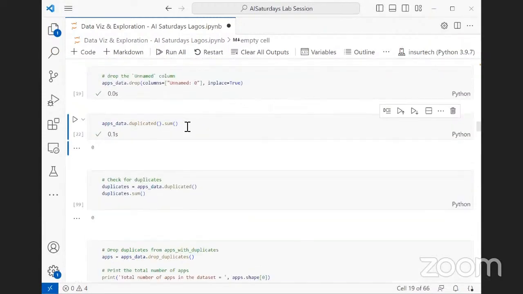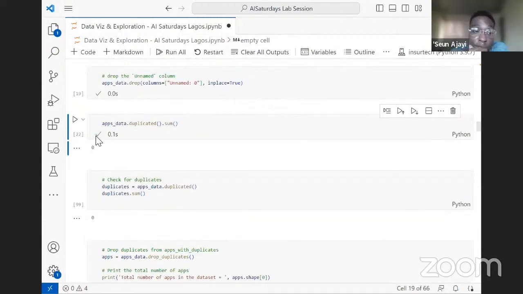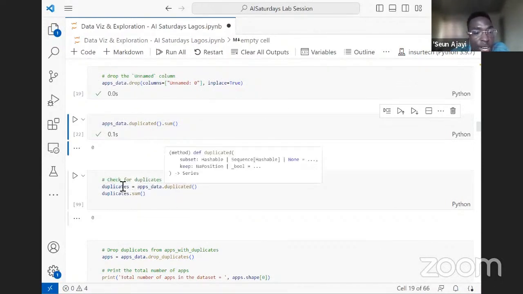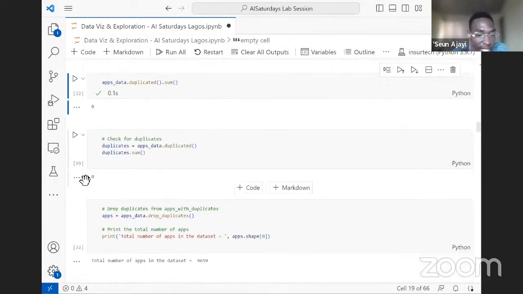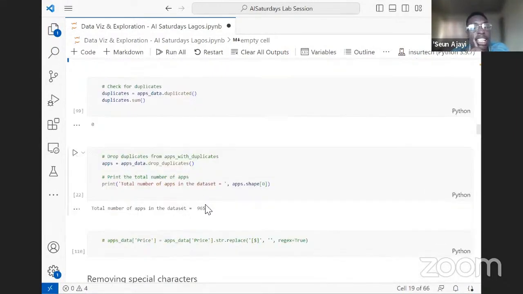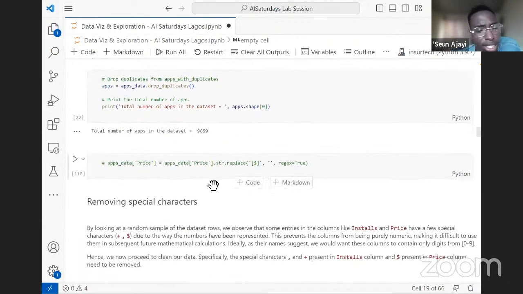now that we do a dot sum here, we see that there are 0 duplicates in the data set. That's the same thing I'm doing here, assigning duplicates to a variable named duplicates and doing the dot sum, and we can see still 0. In case, let's assume there were duplicates, we can use the drop duplicates method to drop these duplicates and we will be left with unique app features. Does that make sense?